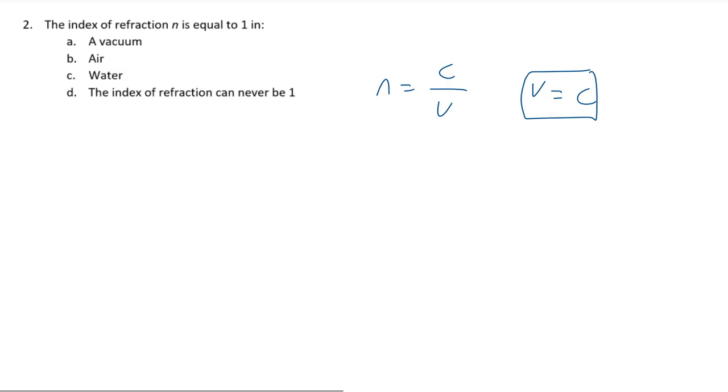Of course, for the MCAT, you may also assume that the index of refraction for air is 1, but this is not precisely true. More precisely, the index of refraction for air is roughly 1.0003. Therefore, although you may assume when answering questions about light propagating through air that n is equal to 1, it is not exactly the case, and therefore the only correct answer to this question is option A.